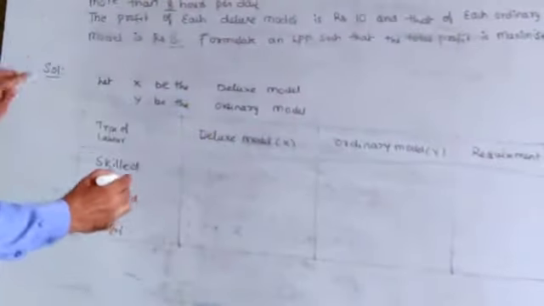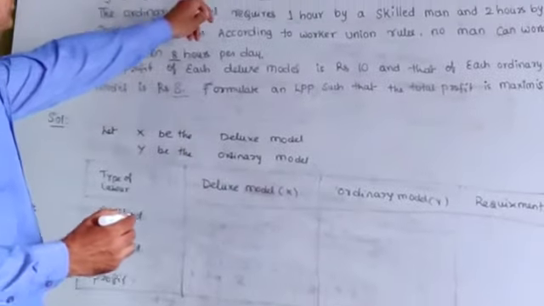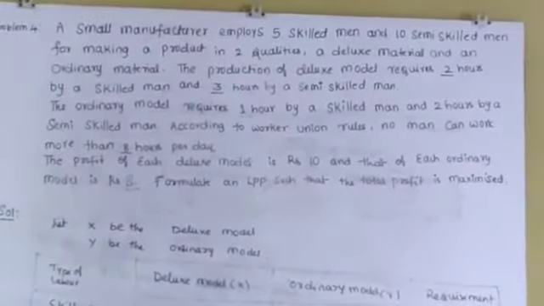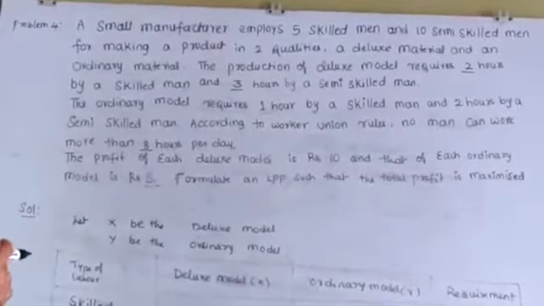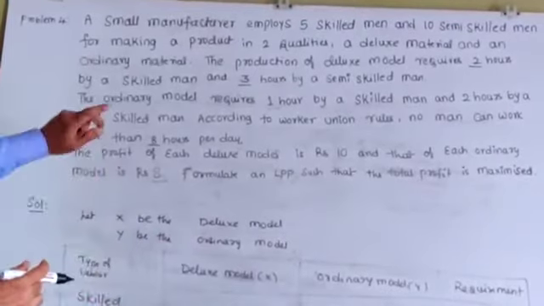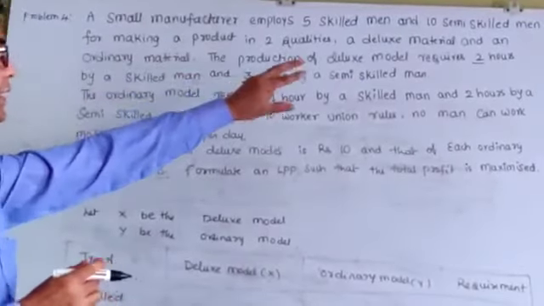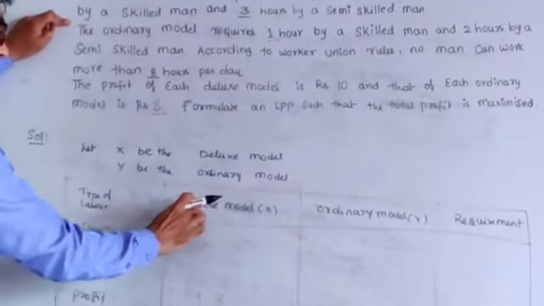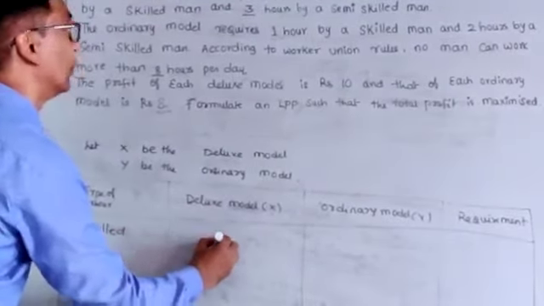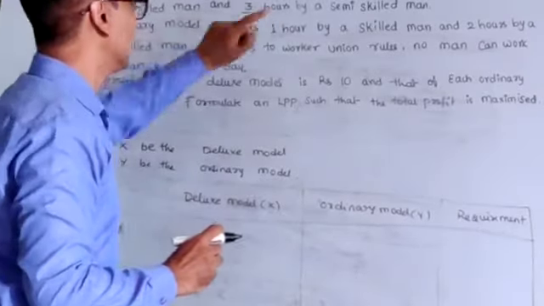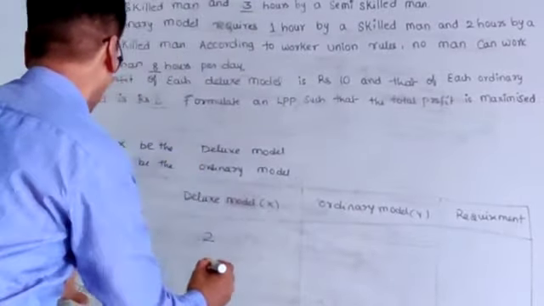Now read the problem. See, the production, actually how many skilled men? 5 skilled men and 10 semi-skilled men for making a product in two qualities, as I said, deluxe model and ordinary model. Now, the production of deluxe model requires 2 hours by skilled man and 3 hours by semi-skilled men or unskilled.